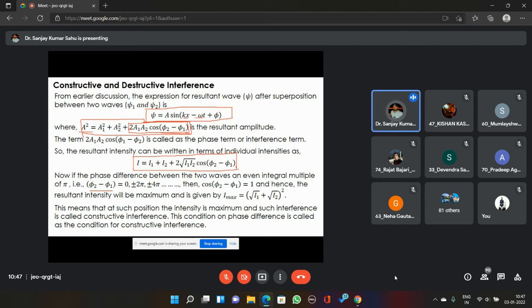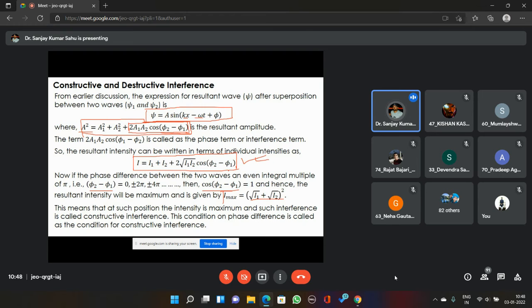Okay, and in that case, cos of (phi 2 minus phi 1) will be equal to 1, because cos 0, cos 2 pi, cos 4 pi equal 1, and hence the resultant intensity will be given by (root I1 plus root I2) the whole square. This is the resultant intensity of the resultant wave. And obviously, this is the maximum value possible out of this equation.